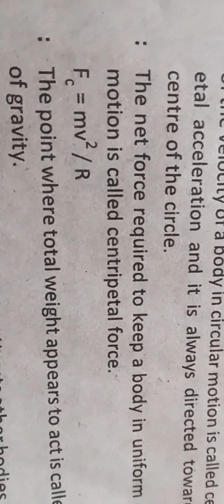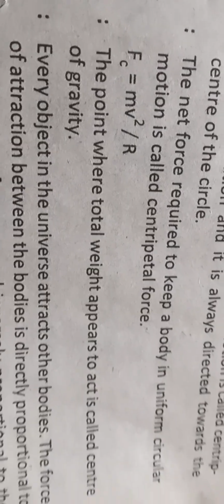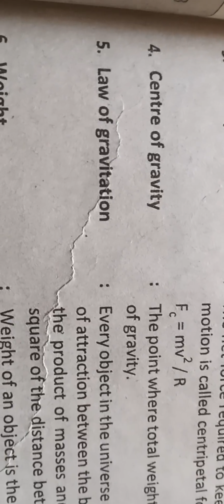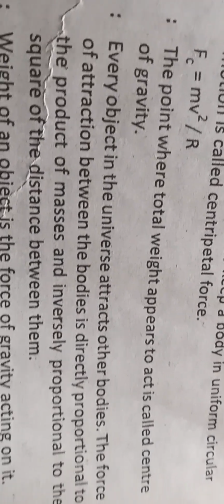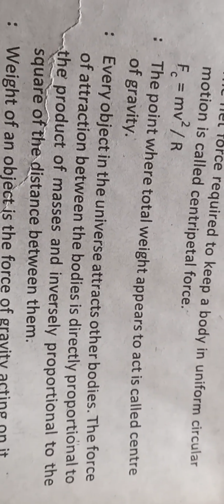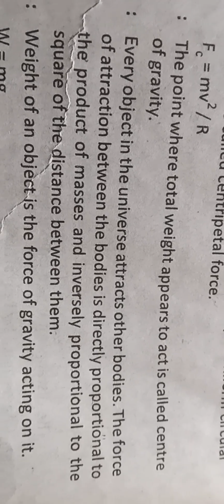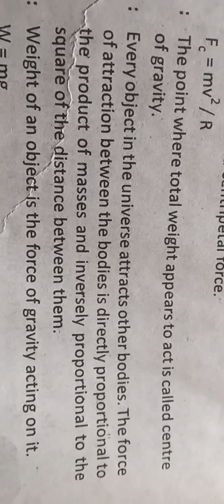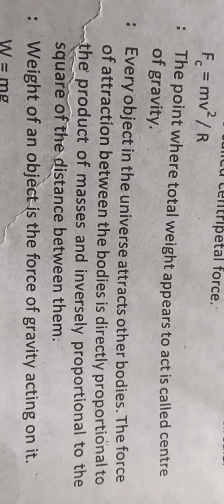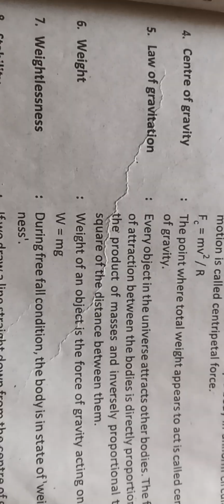Fc is equal to mv square by r. Center of gravity: the point where total weight appears to act is called the center of gravity. Law of gravitation: every object in the universe attracts other bodies. The force of attraction between the bodies is directly proportional to the product of masses and inversely proportional to the square of the distance between them.